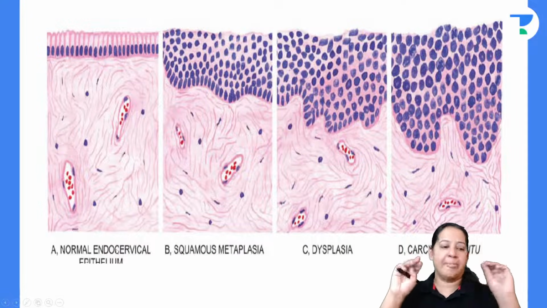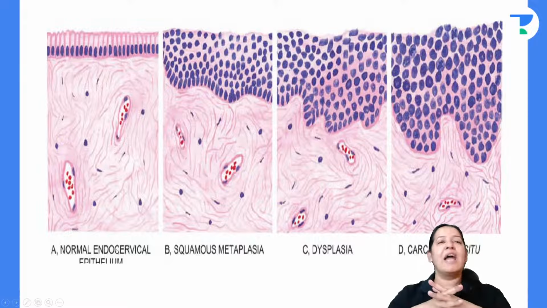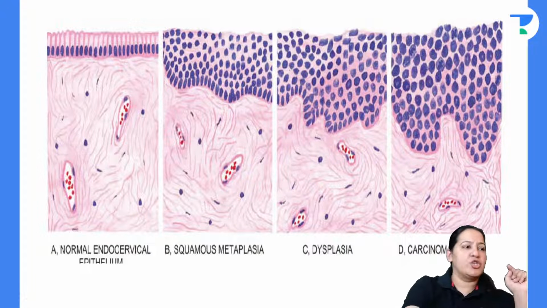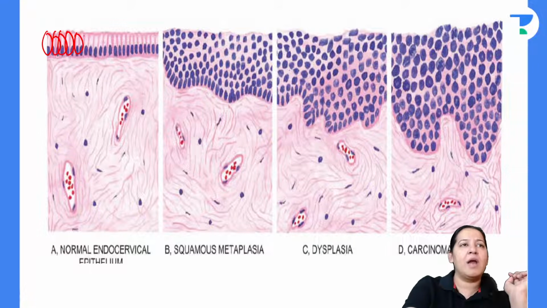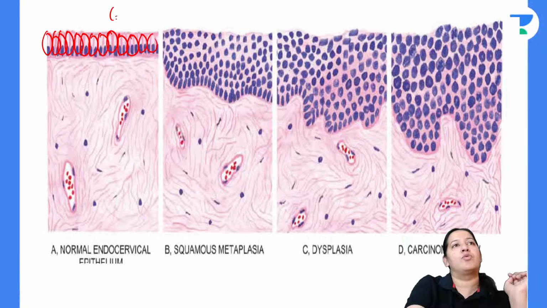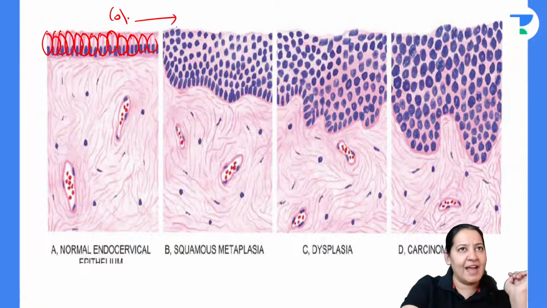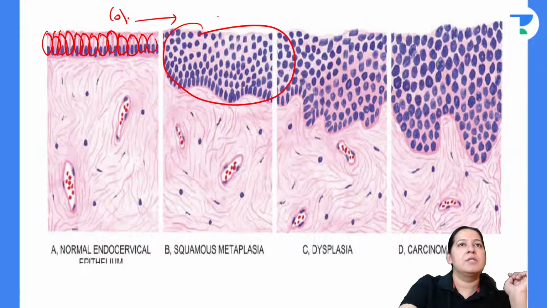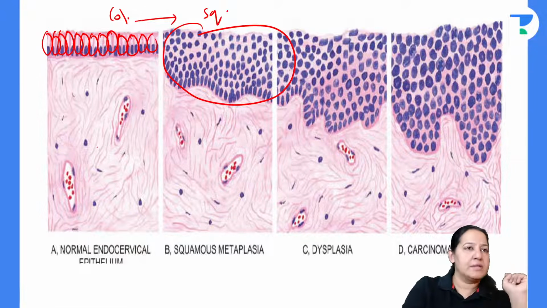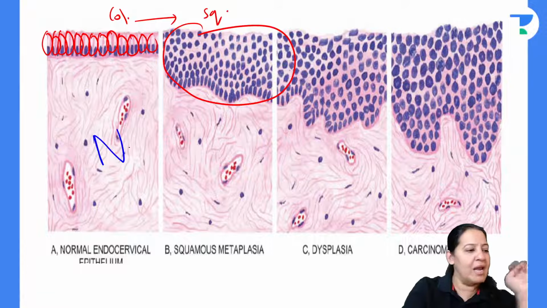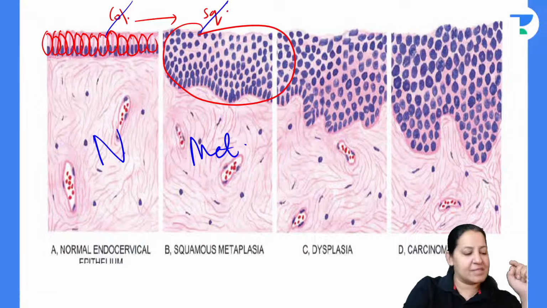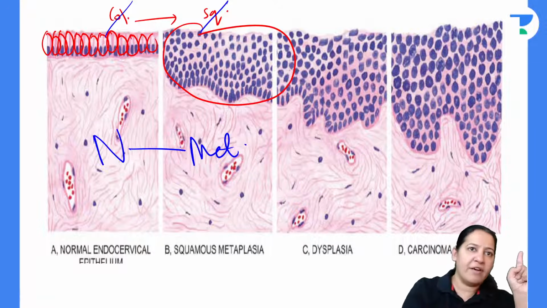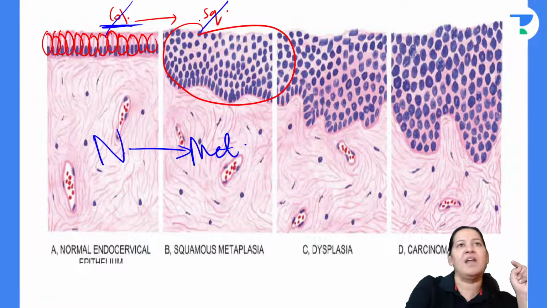Now see this diagram, a beautiful diagram. I will explain it. See, it is a tissue, any tissue. In this tissue, the epithelium is columnar. Can you see the columnar epithelium? And see the nucleus, basal polarity is maintained. It is a normal columnar tissue. In the second diagram, the columnar converted into squamous. Let me say this one is normal, and this one is metaplasia, because the columnar epithelium converted into squamous, but still the tissue is normal.